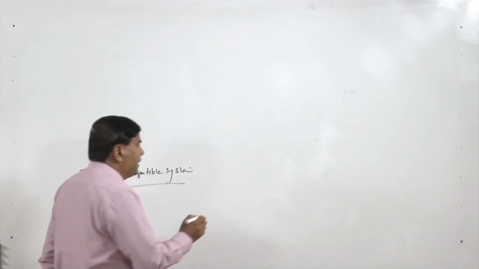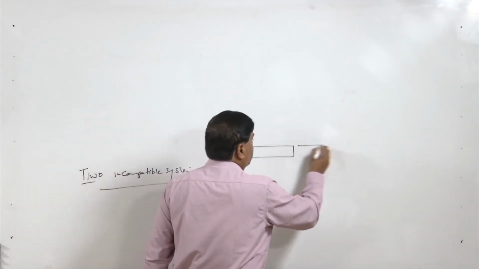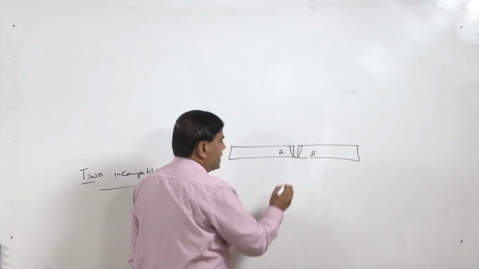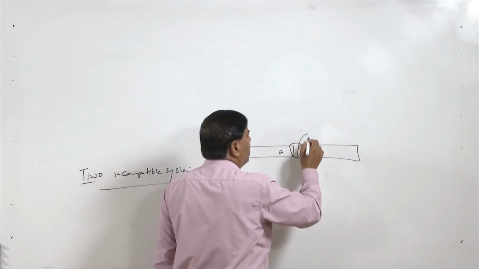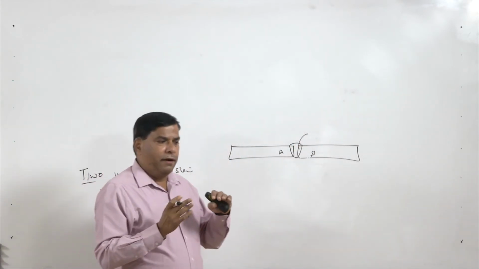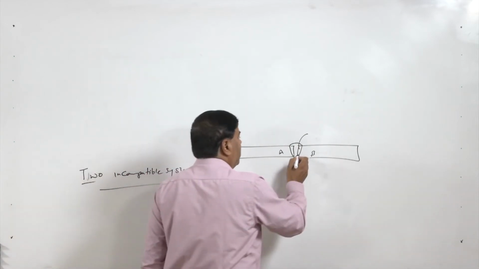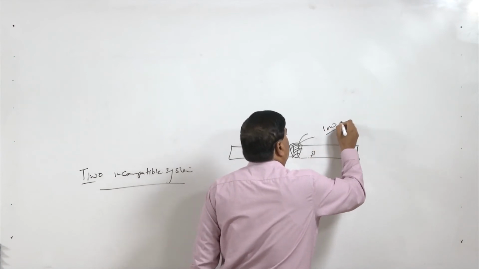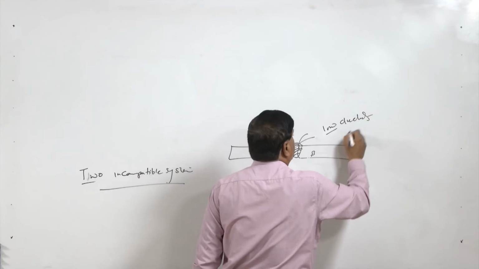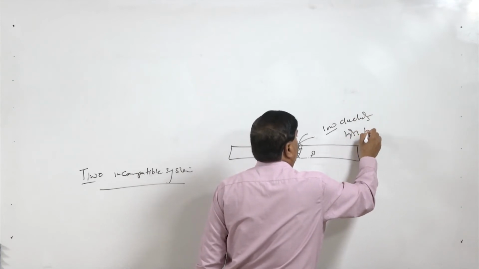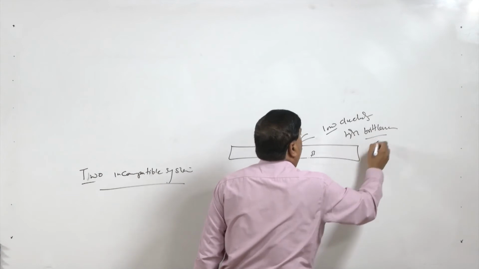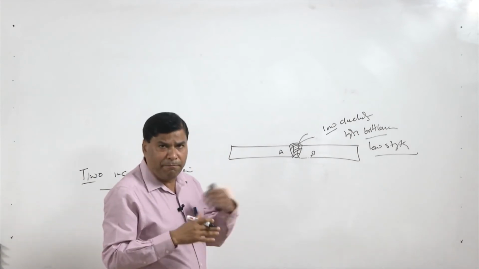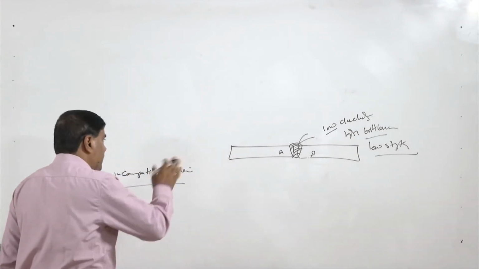In the molten state, if two incompatible systems, say A and B, are brought together and brought to the molten state for developing the weld joint, then they may form unfavorable compounds or intermetallic compounds in the weld, which will have very undesirable properties like very low ductility, very high brittleness and very low strength. Such joints will not serve any purpose, and that is why they are not preferred to be joined using fusion welding processes.